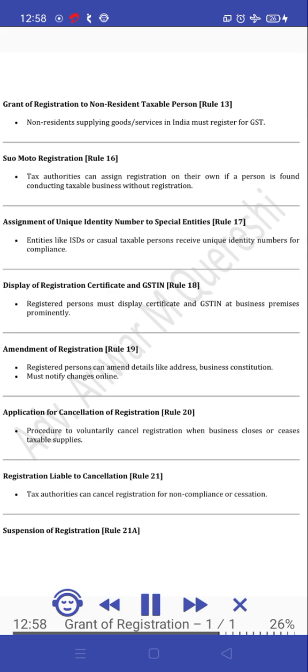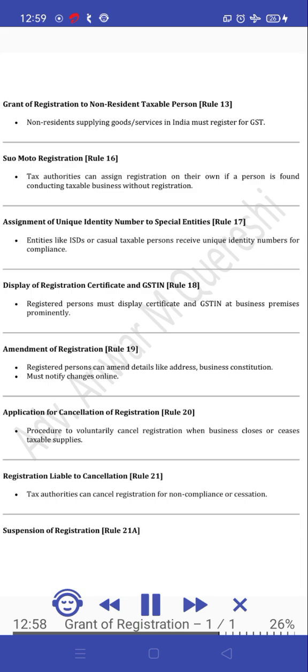Suo moto registration, Rule 16. Tax authorities can assign registration on their own if a person is found conducting taxable business without registration. Assignment of unique identity number to special entities, Rule 17. Entities like ISDs or casual taxable persons receive unique identity numbers for compliance. Display of registration certificate and GSTIN, Rule 18.